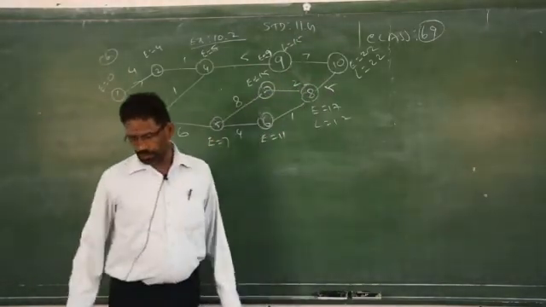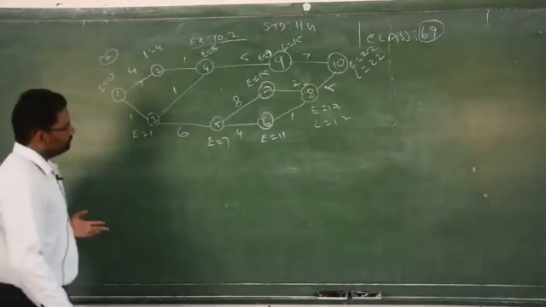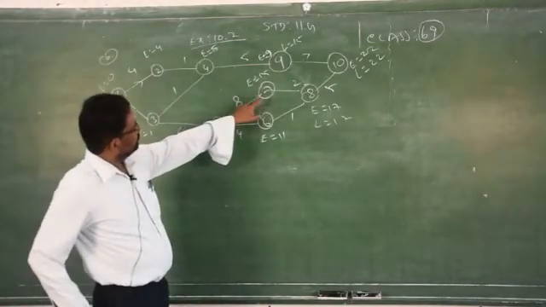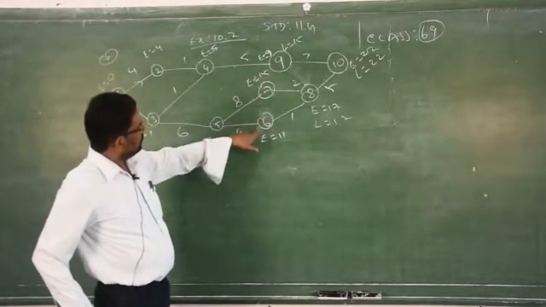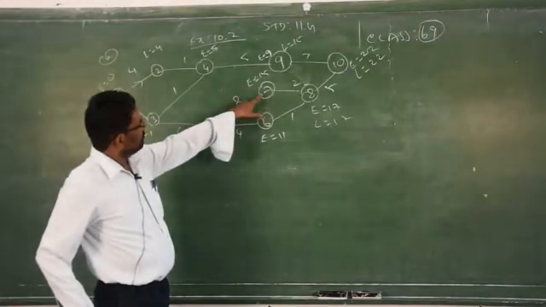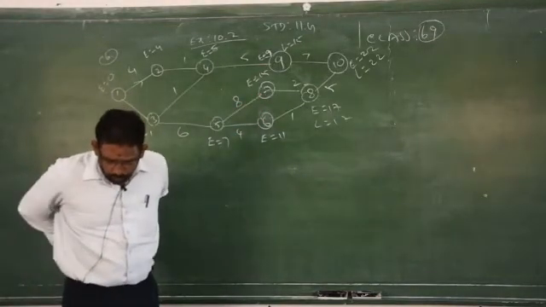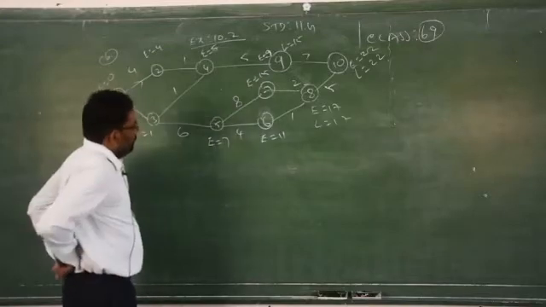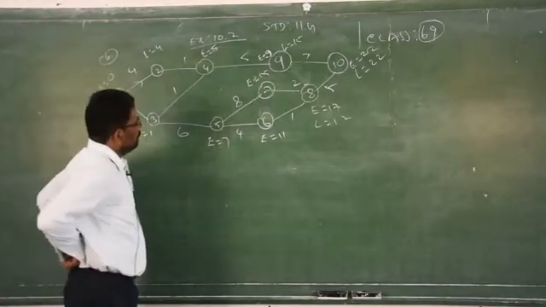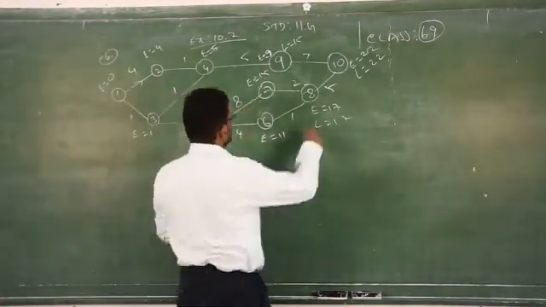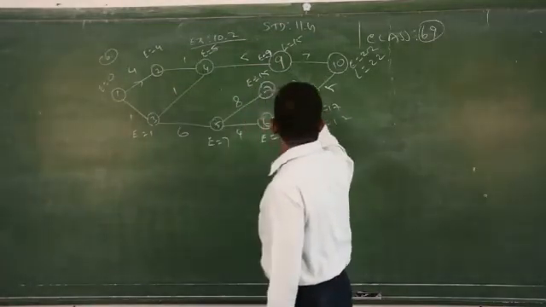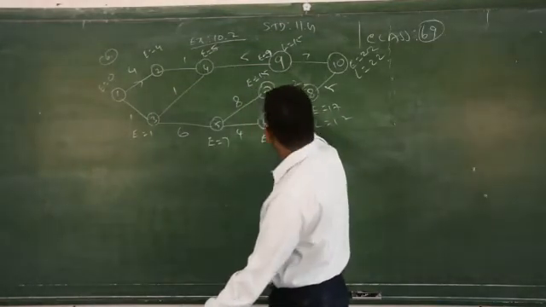Now you have to see that from 7, we have 7 to 5. 8 to 7 is there, reverse order.